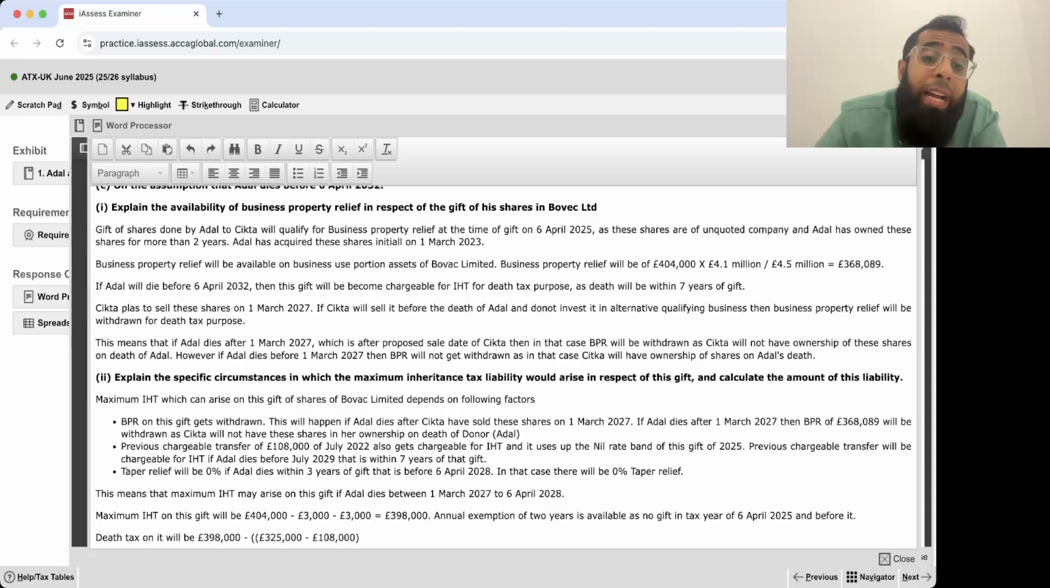108,000 will be used by that old gift. So how much nil rate band will be available, and then how much value will become subject to IHT? So 325 minus 108. So the nil rate band available will be 217. 398 minus 217 gives us 181,000 multiplied by 40%.